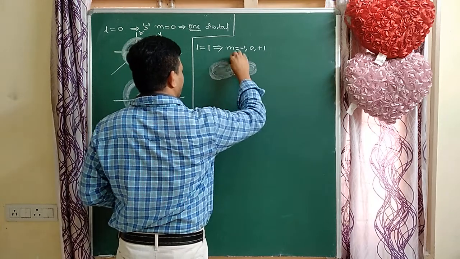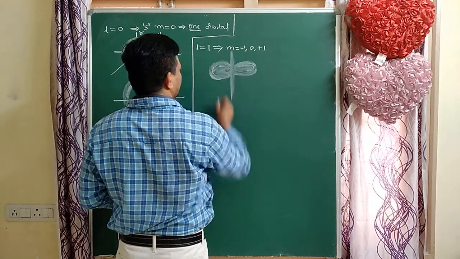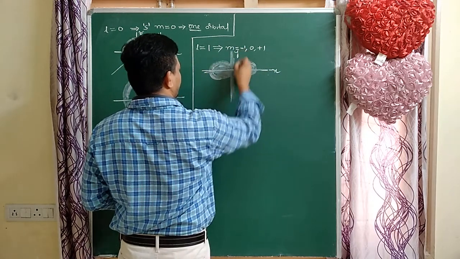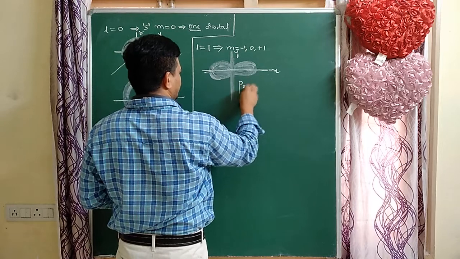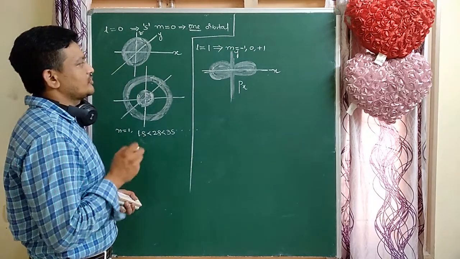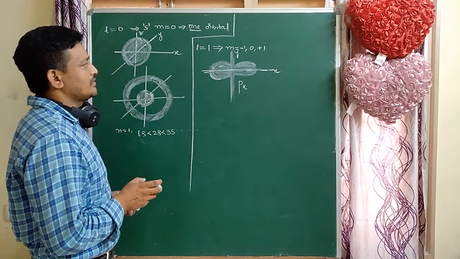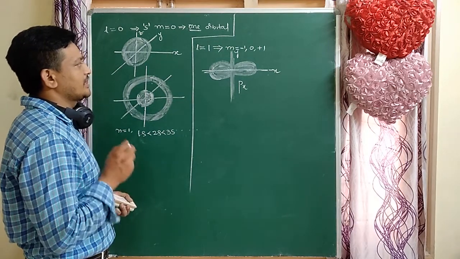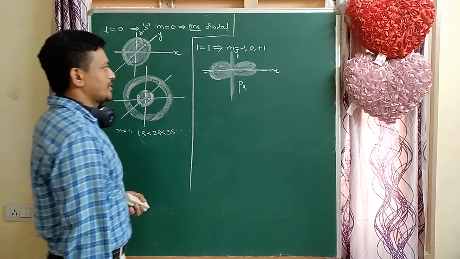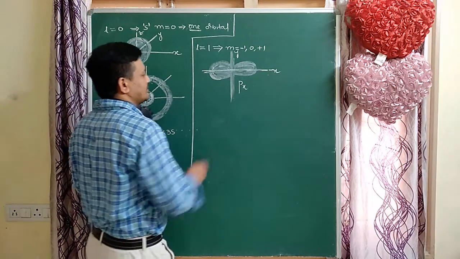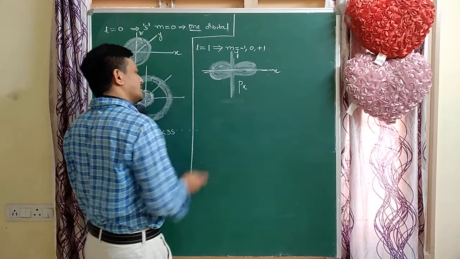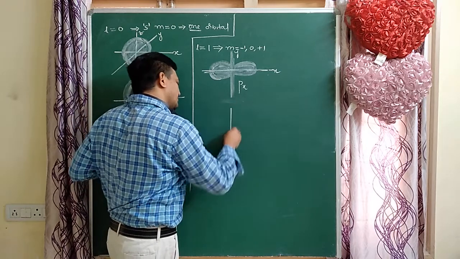Here m equal to 3 indicates this is the x, this is the y. For example, the px orbital is along the x. So m has three values, -1, 0, +1. Those three values indicate that the p suborbit contains 3 orbitals. So they are px, py, pz. This is the px orbital.